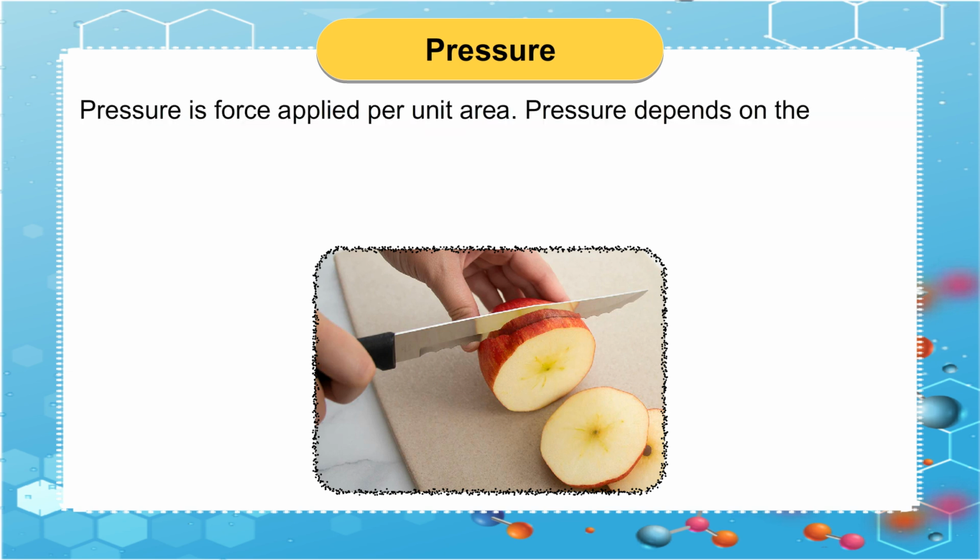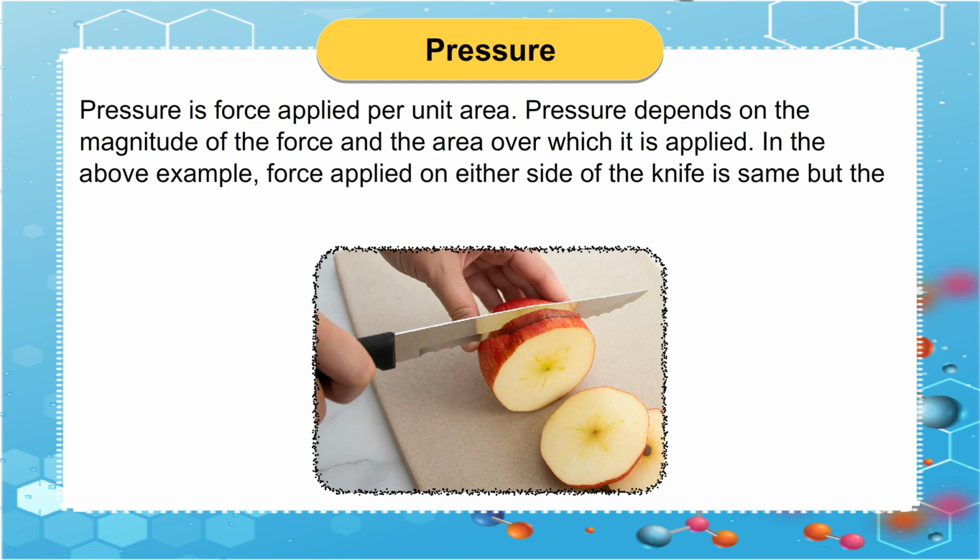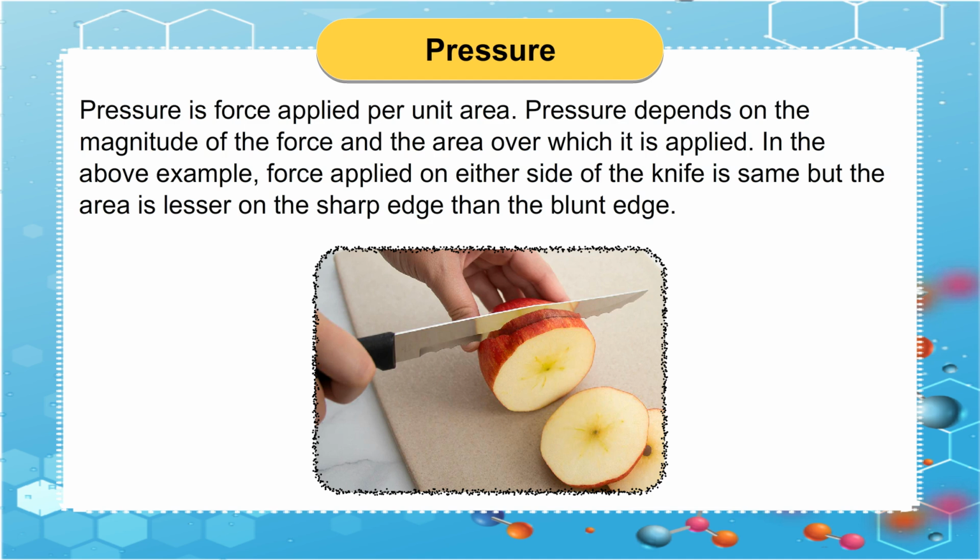Pressure is force applied per unit area. Pressure depends on the magnitude of the force and the area over which it is applied. In the above example, force applied on either side of the knife is the same but the area is lesser on the sharp edge than the blunt edge.